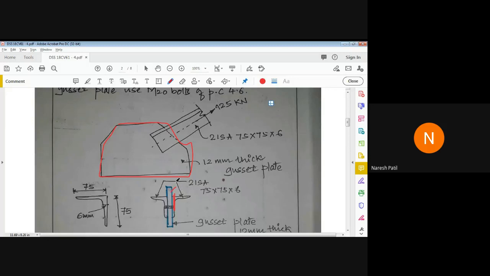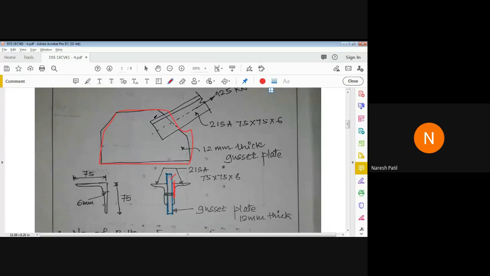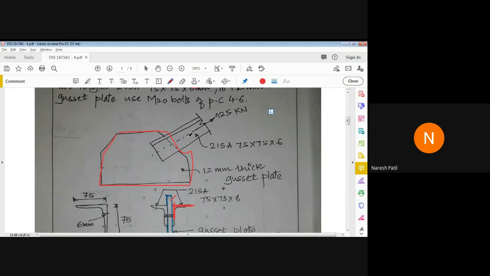This is a plate. Okay, when you cut and see the section, this is the elevation part. One leg is connected to the plate and one leg is outstanding. It's an angle. Okay. So what they ask is, how many bolts are required here to connect this angle to this plate? You have to find the number of bolts.